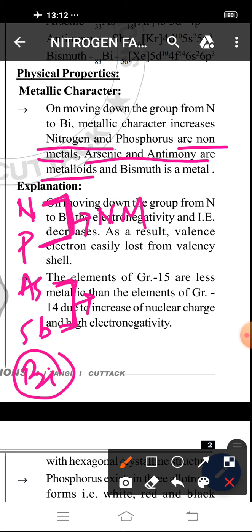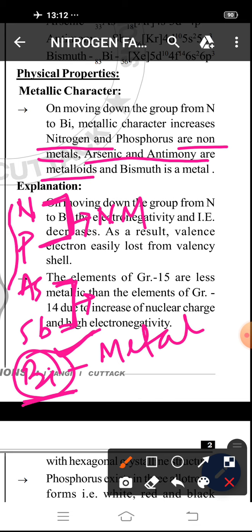In case of bismuth, the last element of this group, metallic character is present, so it is a metal. So on moving down the group from nitrogen to bismuth, metallic character increases.